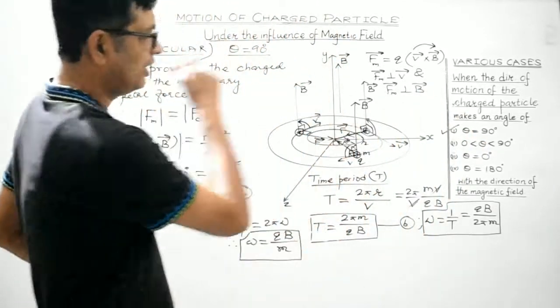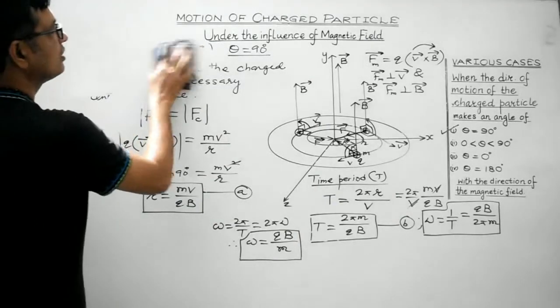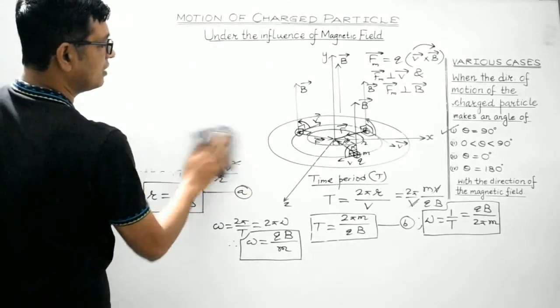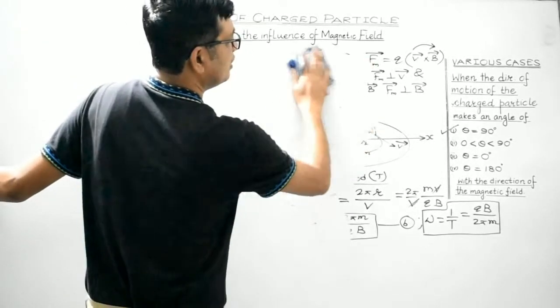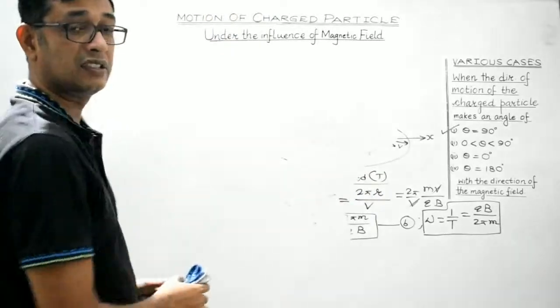Clear? Now let's discuss case 2. Case 2 is, students, when the direction of motion of the charged particle is inclined.